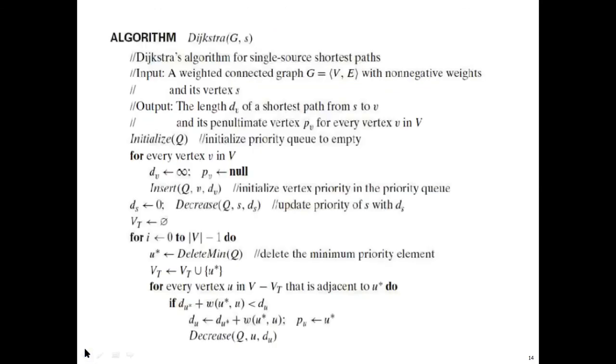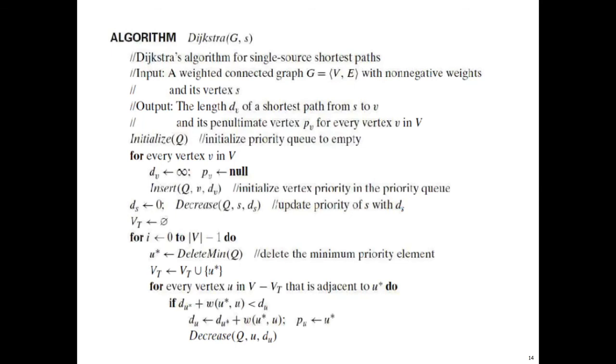You can see decrease key Q, u, du. That means you have found the new distance to u, and that was added into the Q. And this process will be continuing for all the vertices. Okay. This is the algorithm.